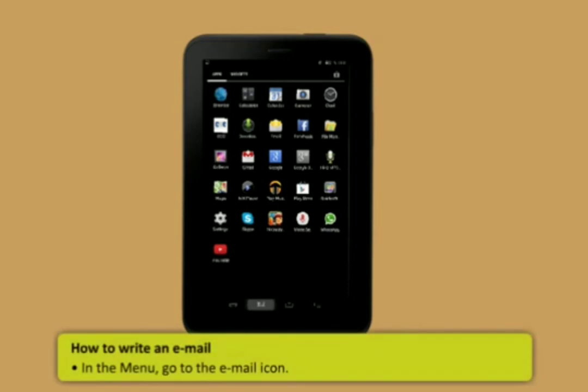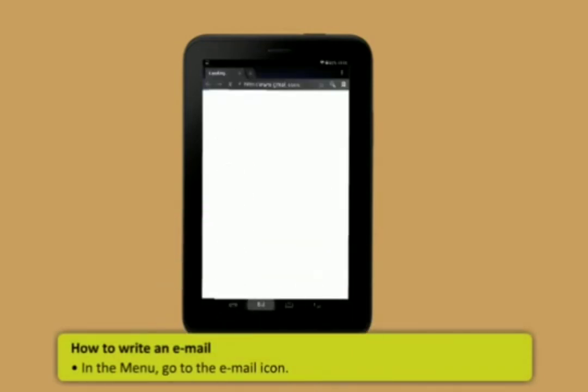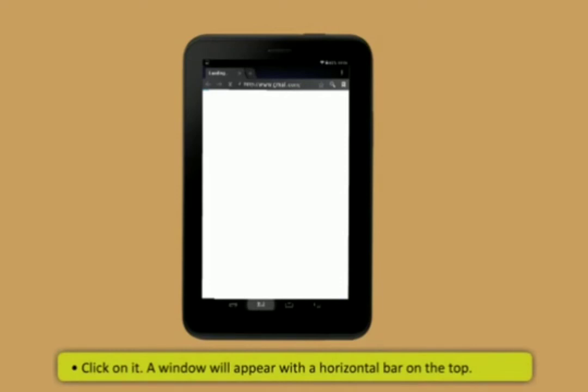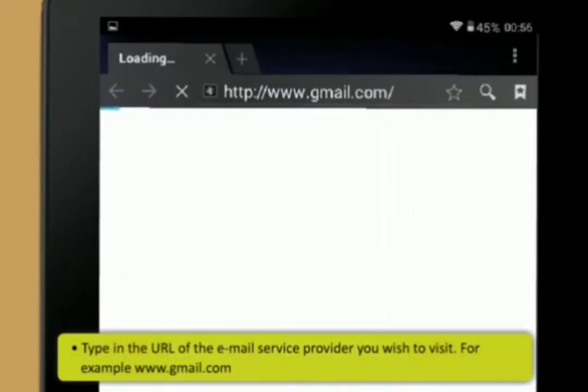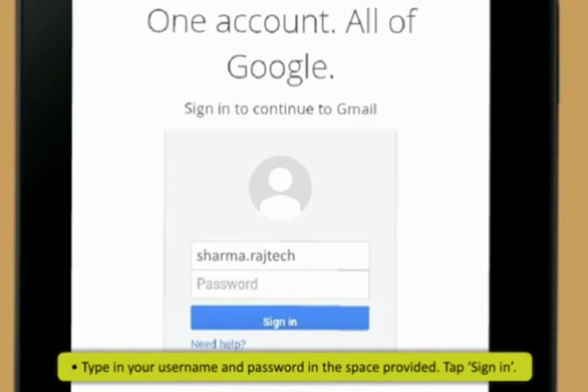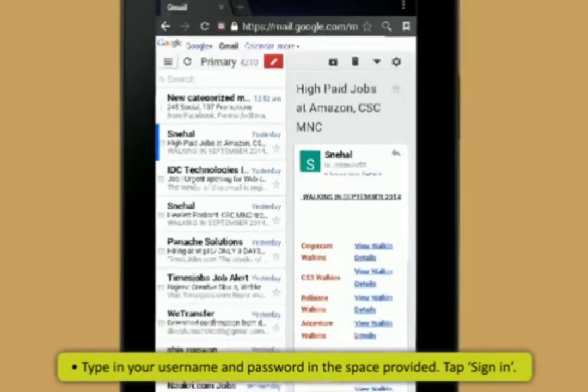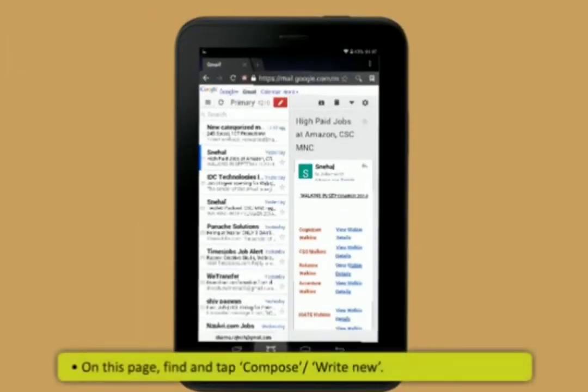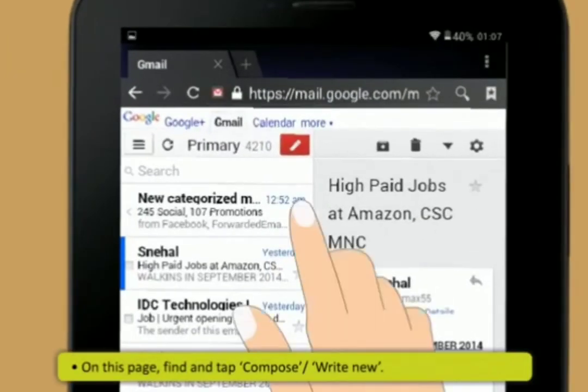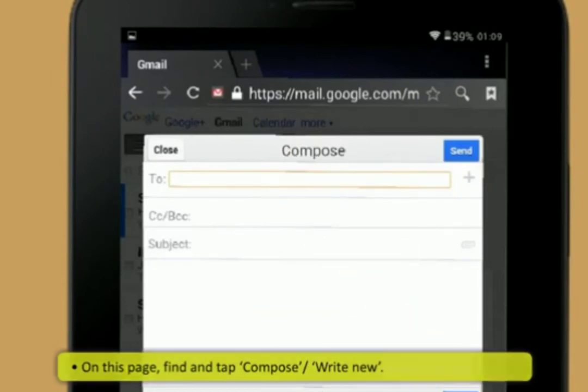In the menu, click on any internet browser icon. A window will appear with the horizontal bar on the top. Type in the URL of the email service provider you wish to visit. For example, www.gmail.com. Now, type in your username and password in the space provided. Tap Sign In. Here on this page, find and tap Compose or Write New.